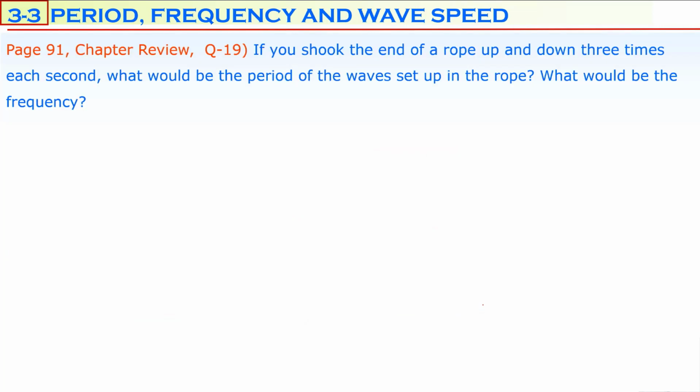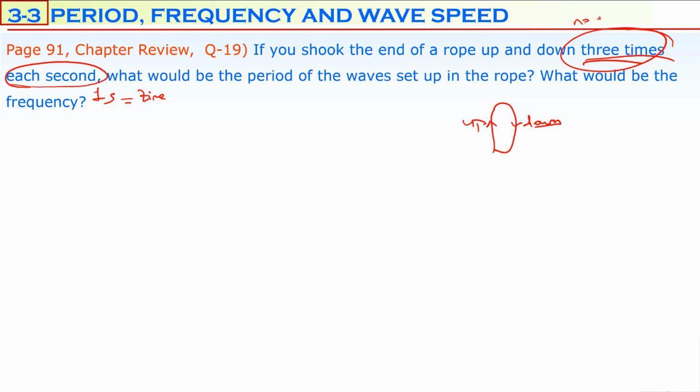A question: if you shook the end of a rope up and down 3 times each second, that means in 1 second, total time is 1 second. How many times up and down? 3 times. Up, down, it makes a cycle. So one up and down makes one cycle. You are doing that 3 times, so there are 3 cycles. Number of cycles is 3.